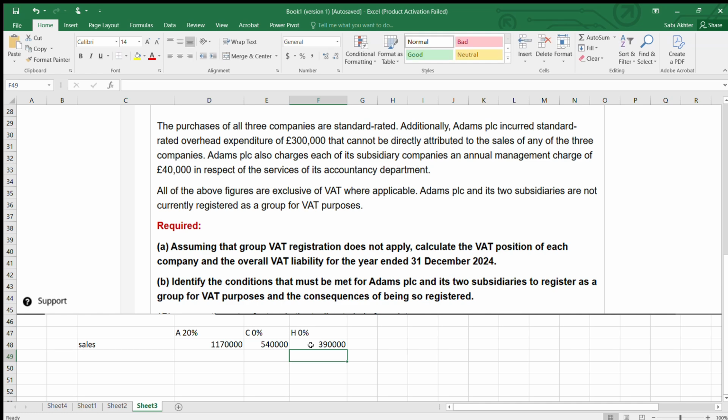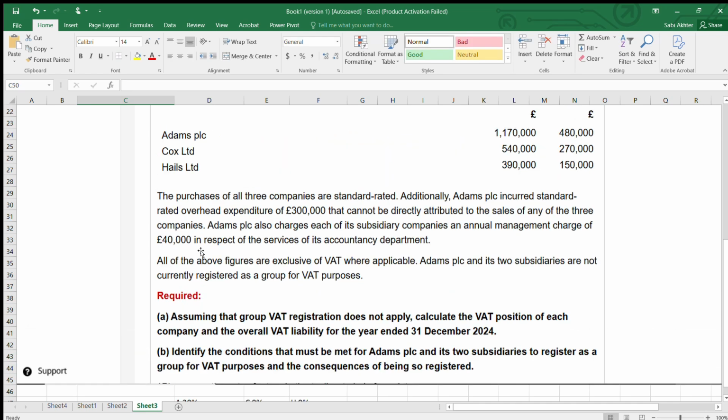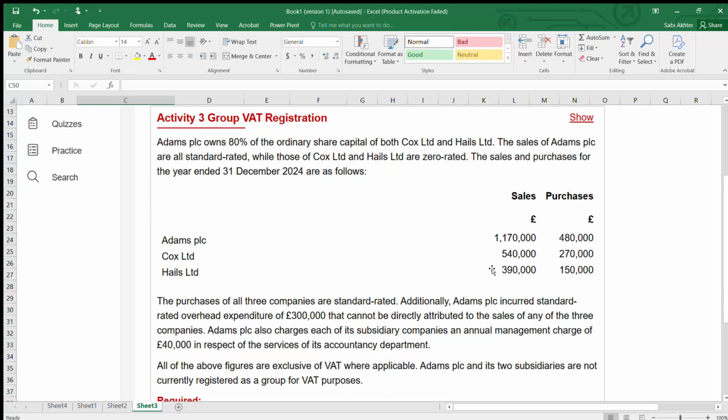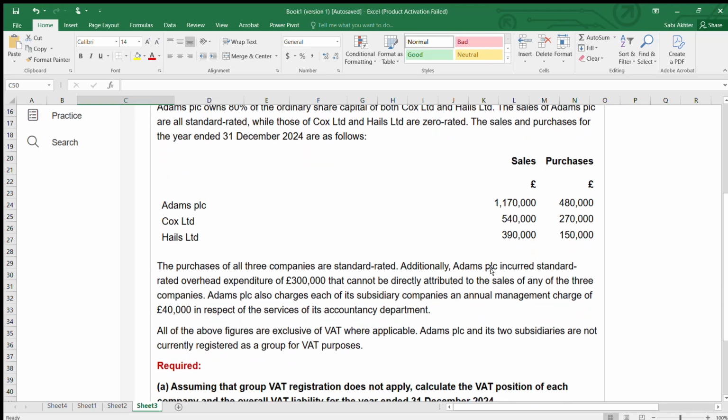Next, we are going to have the management charge. Okay, so management charge will add. So Adam charges each of his subsidiaries an annual management charge of 40,000.